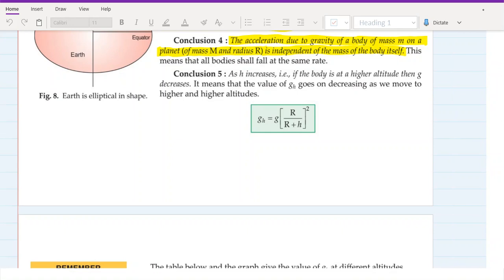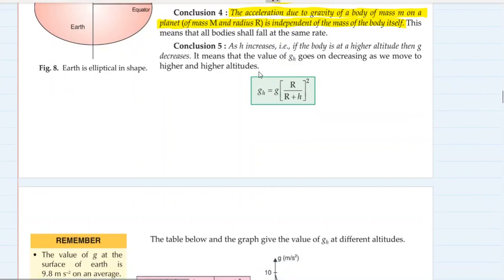Okay. Next, there is one more small formula which is not important. This formula is not in your syllabus, so don't be worried, but still understand what it says. As h increases, h means the height of the object from the surface of the earth, that is, if a body is at a higher altitude, then g decreases. The acceleration due to gravity decreases.